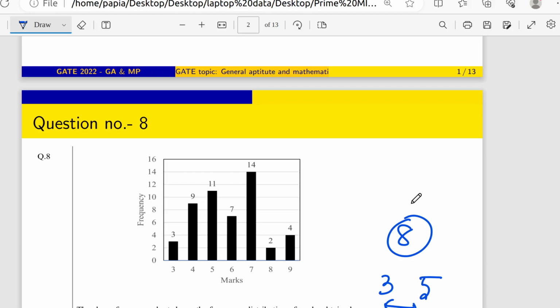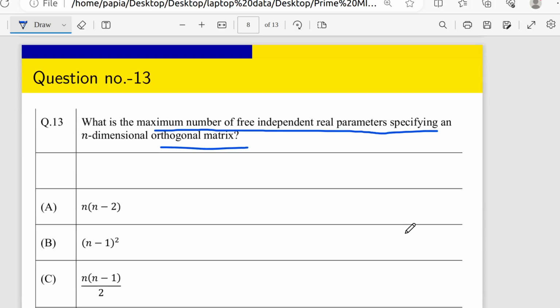So 2 questions per week, and this is the first question in that week I have taken, and this is the second question, and these 2 are from the 2022 question paper. So if you have some doubt on these 2 questions, you can ask me, or you can ask any type of doubt if you want to comment or discuss with me, because we are already going to end the session, but still we have 5 more minutes.